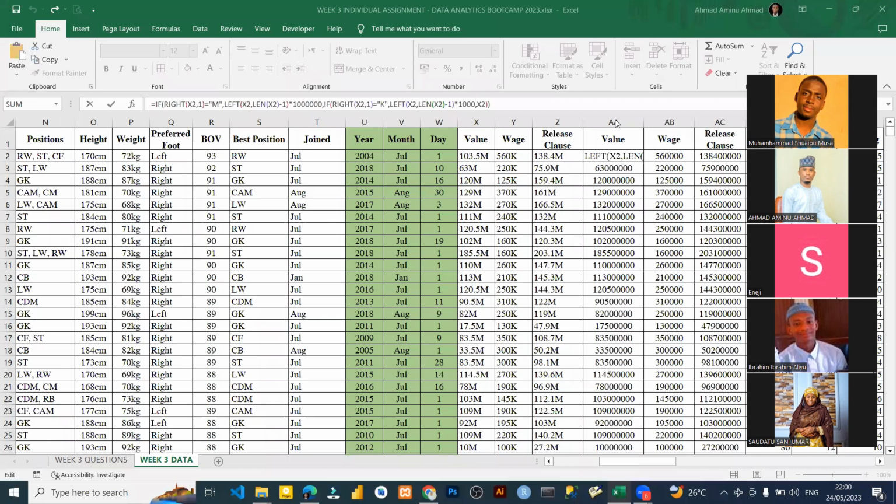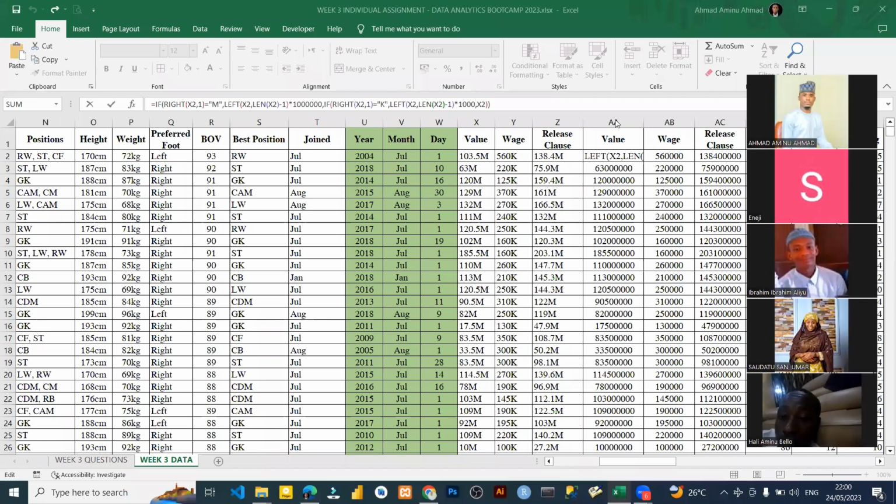Is there any other way to solve question number 5? Yeah, there are many ways to solve question number 5. Don't ask me to say, okay, please do the other way. I'm not going to do that. I did what I can do now. You saw what I did. So if you did the other way and you solved it, then it's fine, you will get your marks. But make sure you use what we did in week 3. There are countless ways.